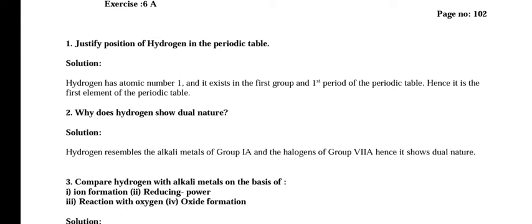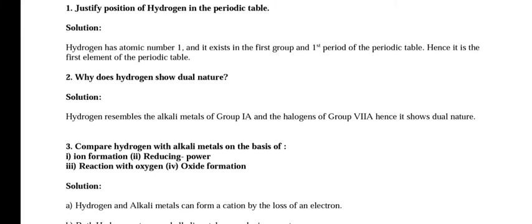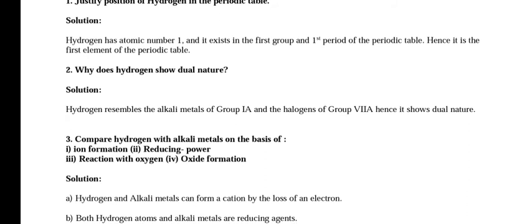Why does hydrogen show dual nature? As we have seen in the video, hydrogen resembles the alkali metals of group 1A and the halogens of group 7A, hence it shows dual nature.